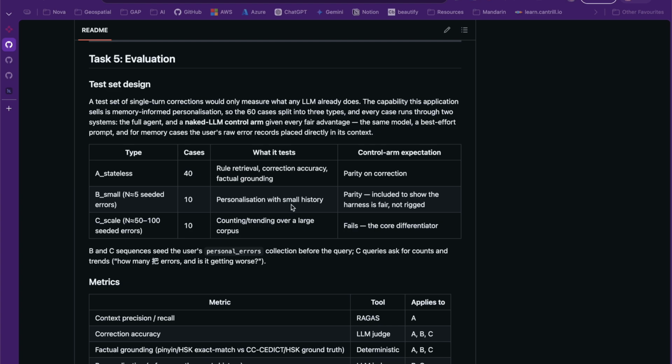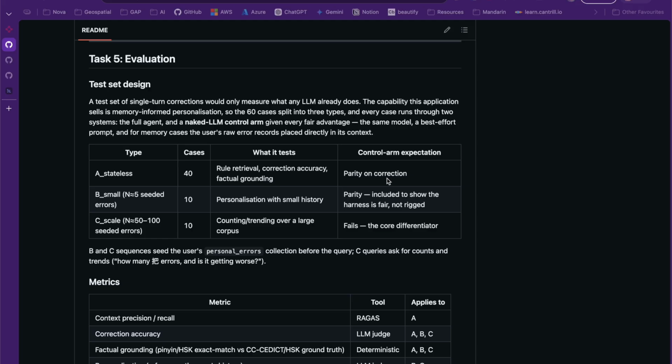In the stateless scenario test cases, we saw that there was pretty much parity between our agent and the control, which is kind of expected, because you can go to a lot of LLMs these days and just ask, what's wrong with this Chinese sentence? And you'll get a good answer. The second one was